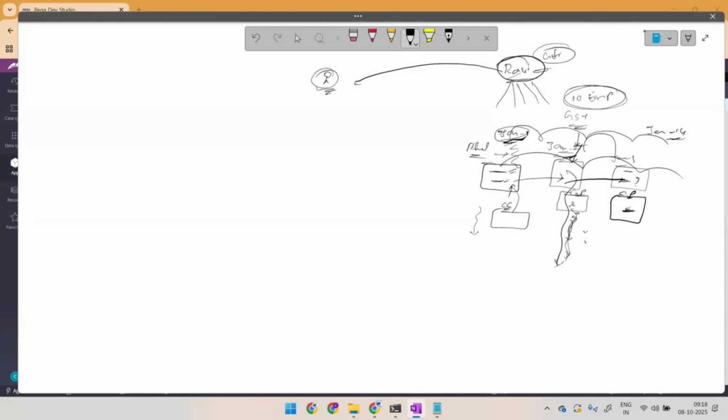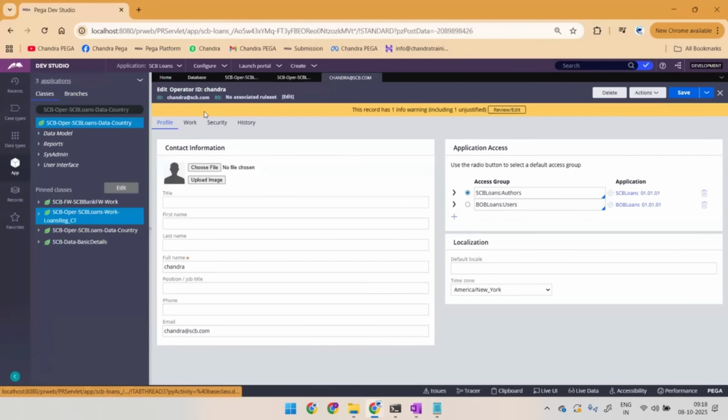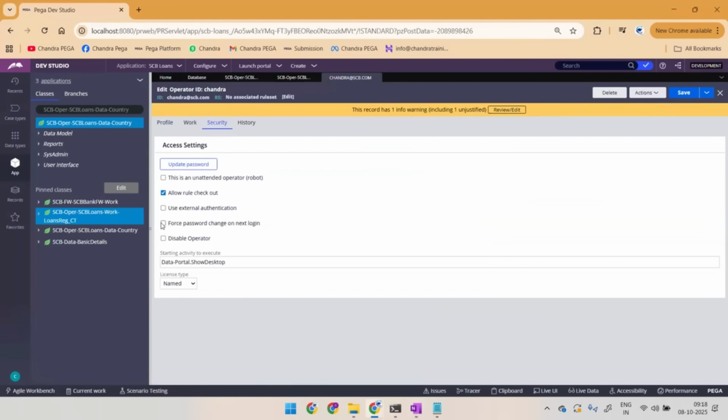By the way, how do we get the change password screen in general? Consider my own operator ID. For a particular operator, if there is a checkbox marked in the security tab, then when he logs in again he has to get the change password screen. Am I correct? That's right, Chapali. Yes, Chandra. So for a particular operator, this must be true.